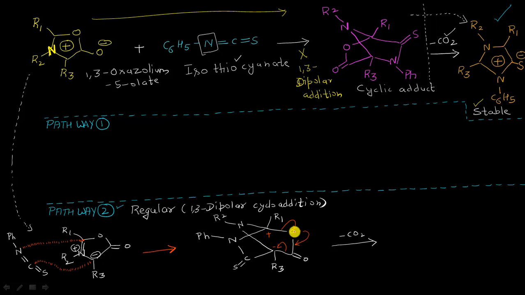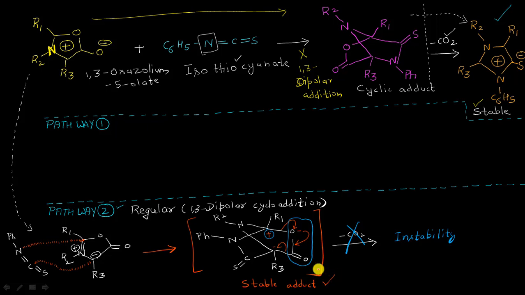And if we are saying that a molecule of CO2 will go out of the system like this here, a positive charge is appearing on this carbon atom, and once again because it is bonded to two nitrogen atoms which are electronegative in nature, so it will be intensifying this positive charge, and this reaction will be going towards instability. Let me write here, it will be going towards instability, and thus the CO2 elimination, like we have discussed in the previous case, will not be taking place, and the reaction will stop here at this stage, resulting in the formation of this adduct here, which will be stable in nature, right?